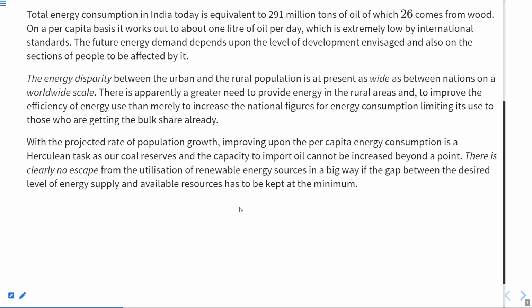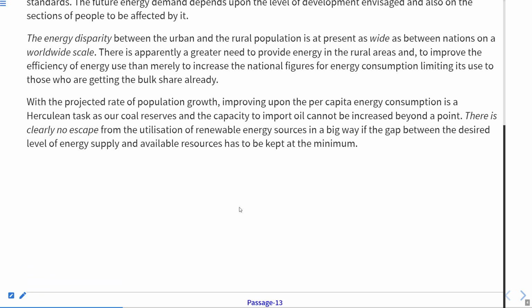Now, we have read a little of the passage. Now let us start doing the questions one by one, and with the help of those questions, we'll read the entire passage, if it is the requirement of the question only. Now, we just have got an idea of what the passage is about. So it is somewhere about the energy consumption.